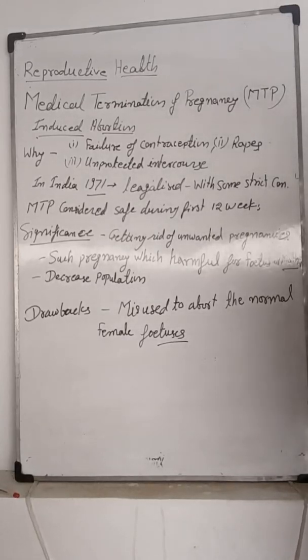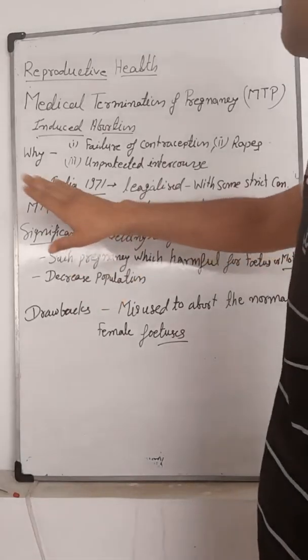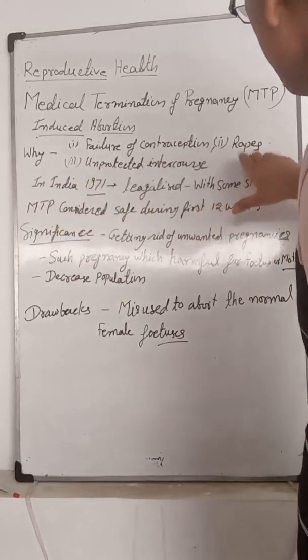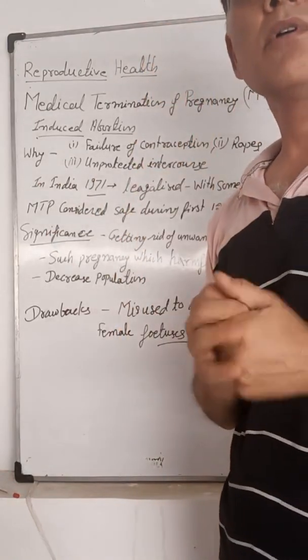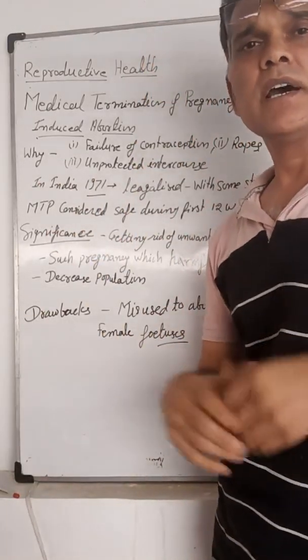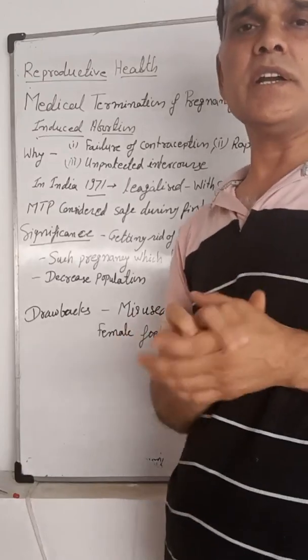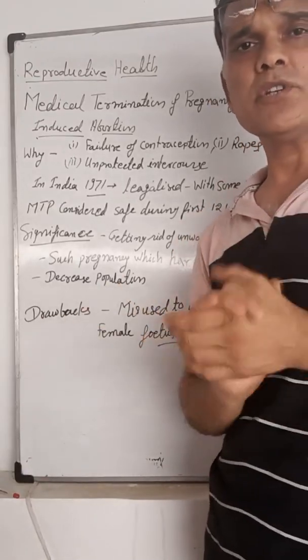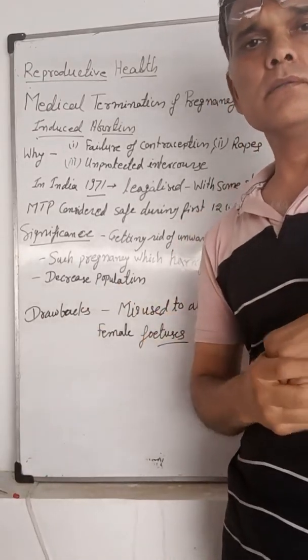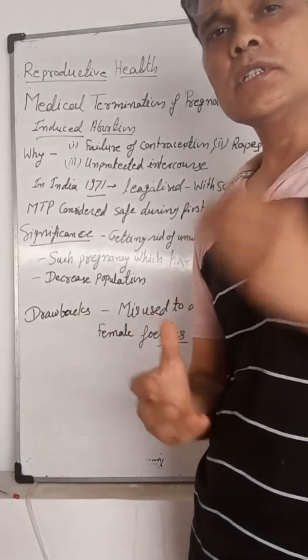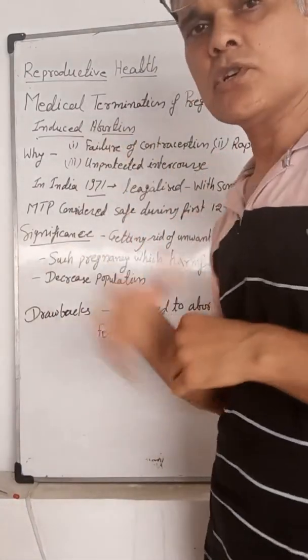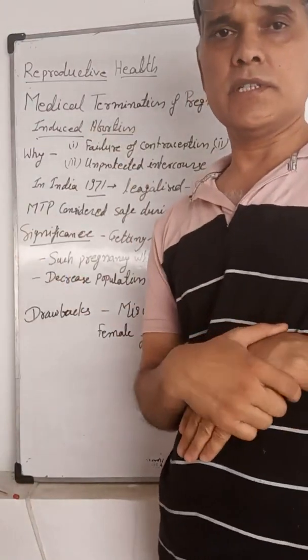Another reason is rape. Sometimes, or we can say many times, rapes occur in our society without the permission of the female partner. So in such conditions, MTP is required to remove the pregnancy.